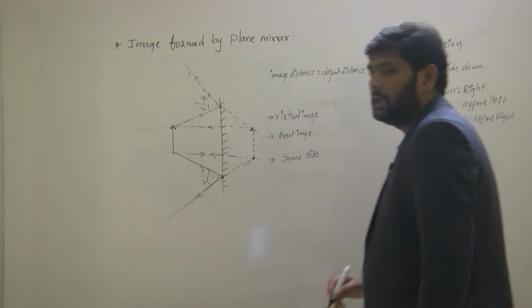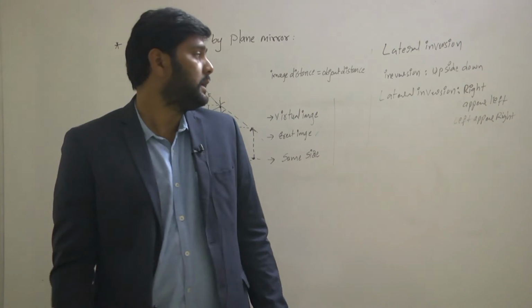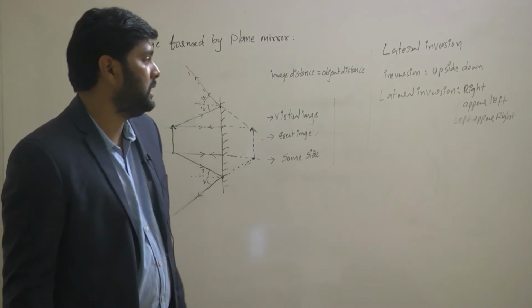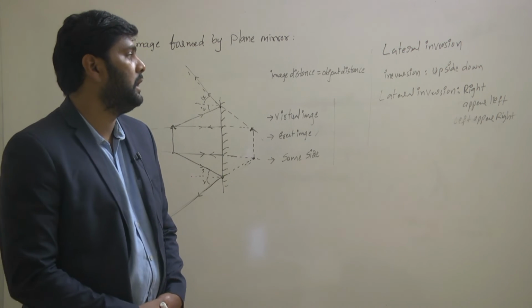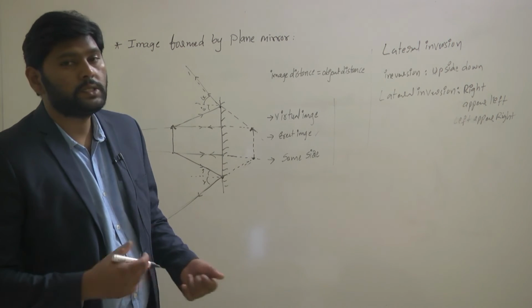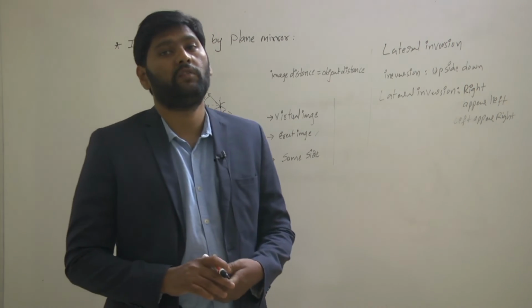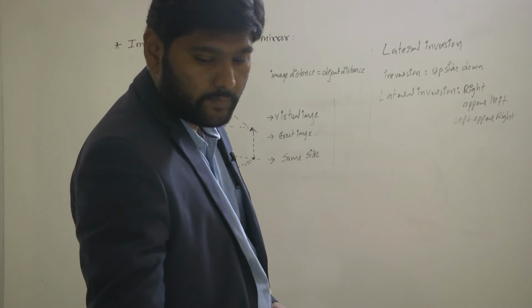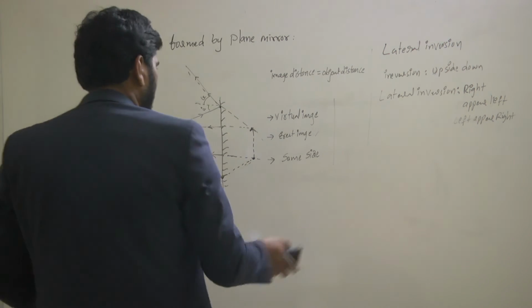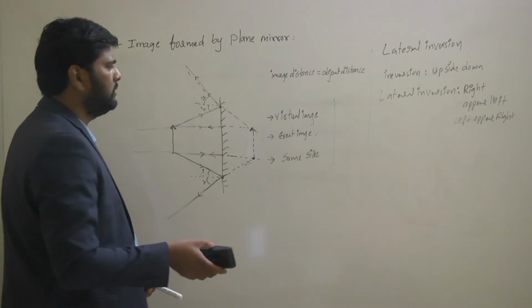What is meant by lateral inversion? Right appears left, left appears right. Okay, that is what is meant by lateral inversion. So let's see the lateral inversion for the alphabets once. We'll see a few alphabets one by one.